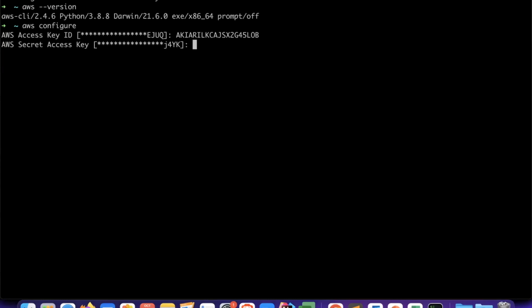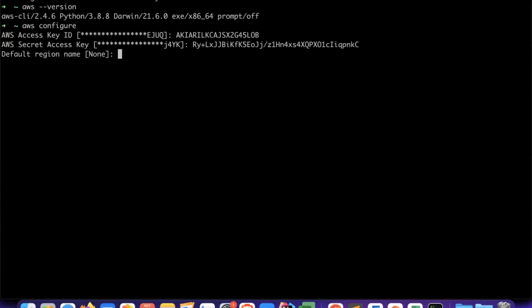Then it needs the secret access key. Then it is asking for the default region name, and I can leave it blank for now. Then it is asking for the default output format, and I can leave that blank for now too. And yeah, it is done. Now let's run a command to check whether a connection is established or not. I'll run this command, aws iam list-users.